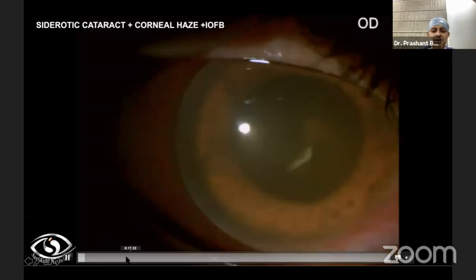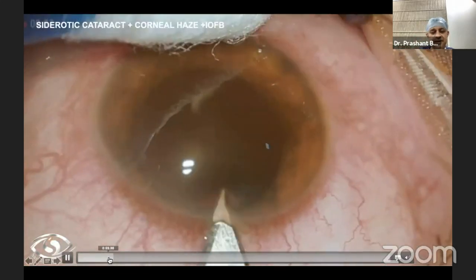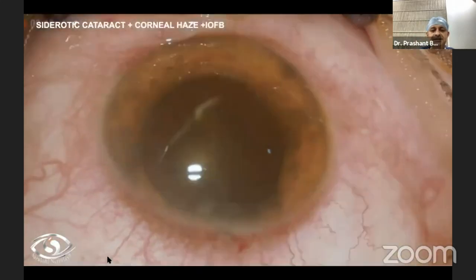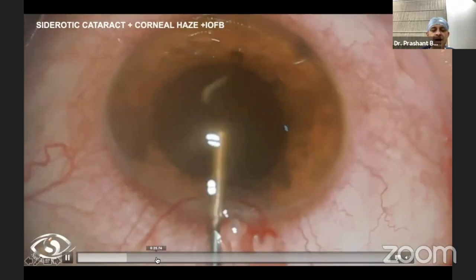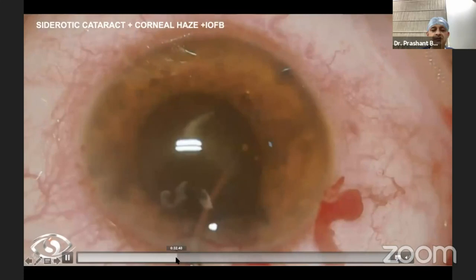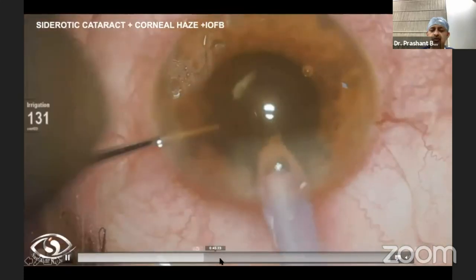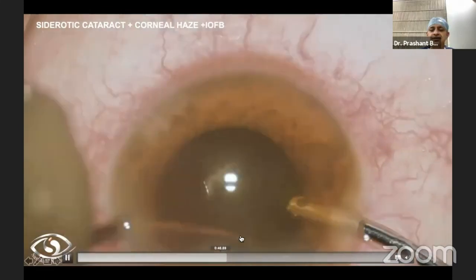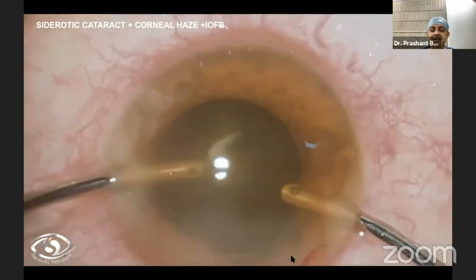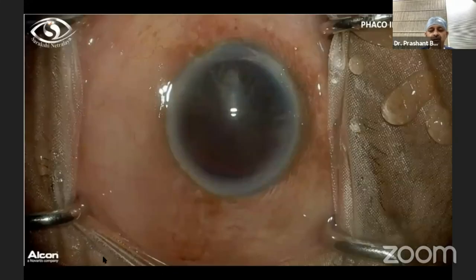This is a siderotic cataract. You can see the cornea and iris studded with siderotic pigments, and the visibility is so poor. By adjusting the filters, I am doing a complete phacoemulsification of a siderotic cataract through a siderotic cornea. You can see that even in such a difficult cornea, I can do it. Then I had to remove a foreign body, so we are moving ahead.